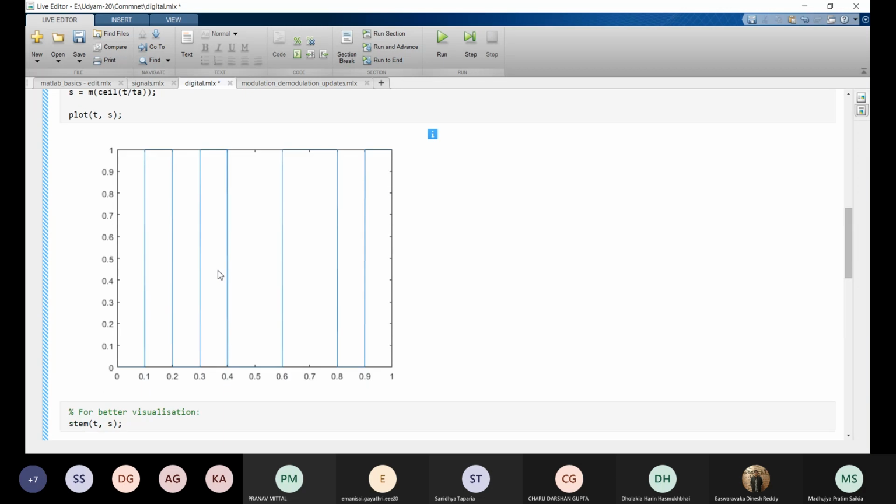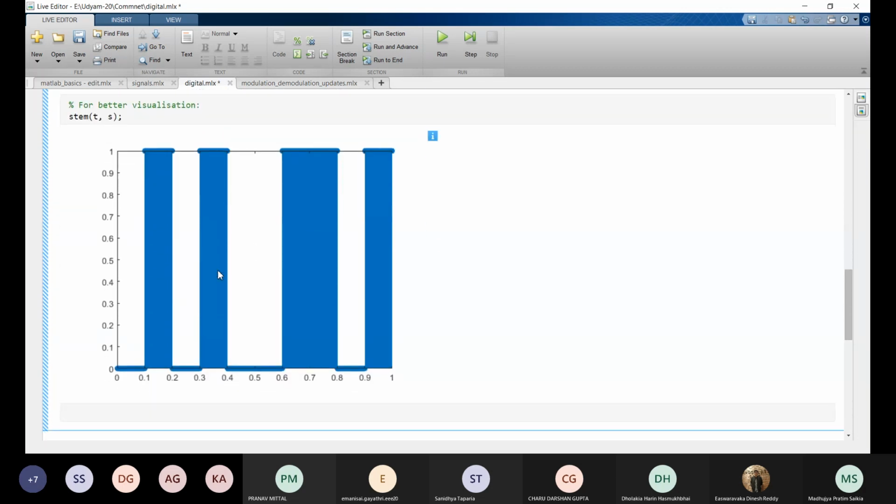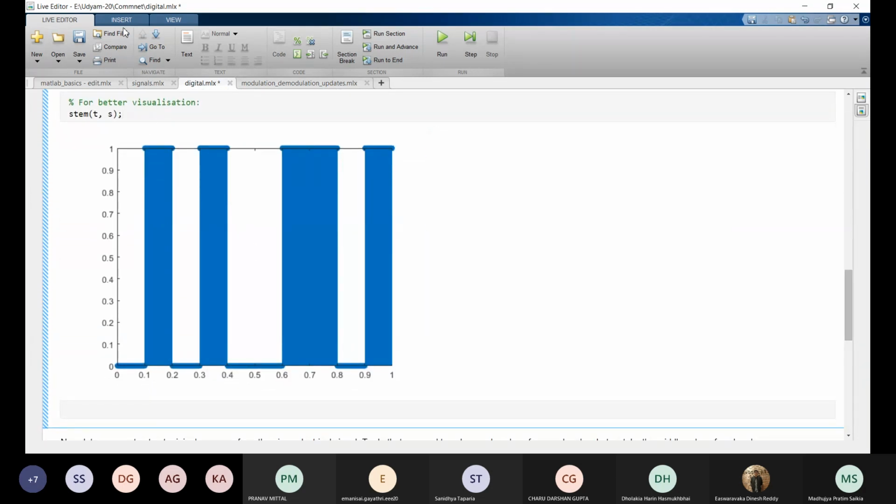Okay. Now moving on. Stem of t, s. So we can see clearly that our bit stream is represented as an electrical pulse. So 0 1 0 1 0 0 1 1 0 1. So we have represented our bit stream into an electrical pulse.